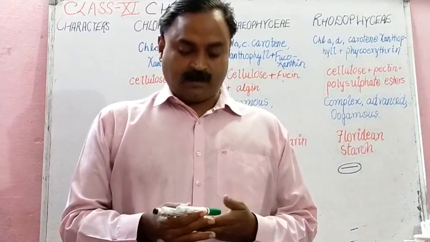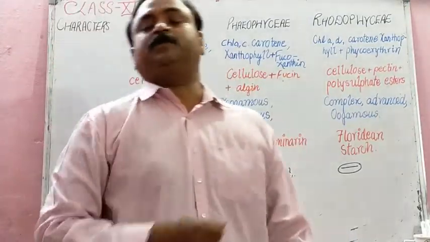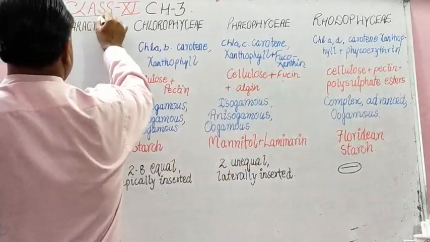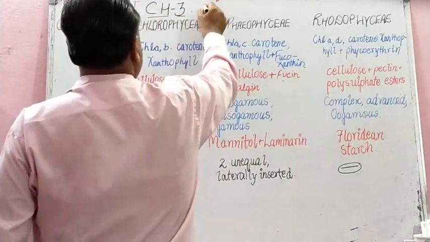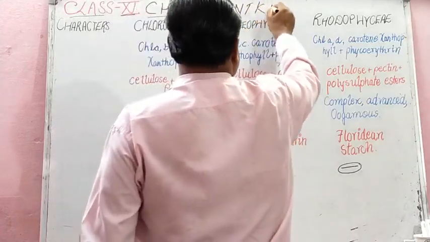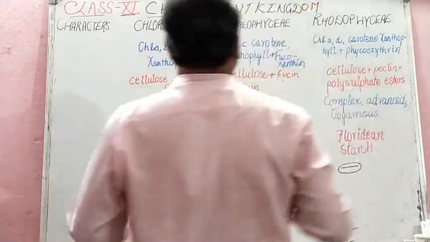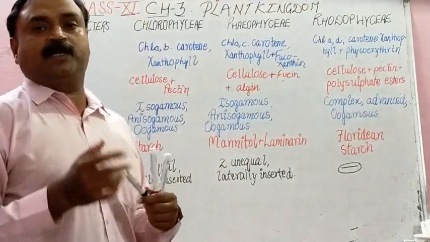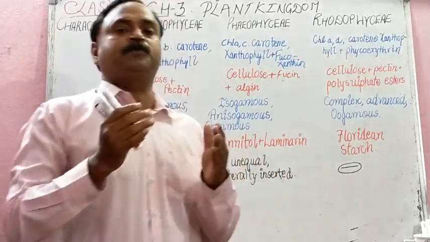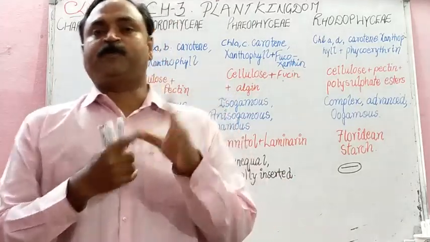Good morning, students. Today we are starting a new chapter in class 11th biology, that is plant kingdom. Class 11th, chapter 3, plant kingdom. We are in the part biological, and just before this we have studied biological classification. Children, in this we are going to study plant kingdom subgroups like algae, bryophyta, pteridophyta, gymnosperm and angiosperm.